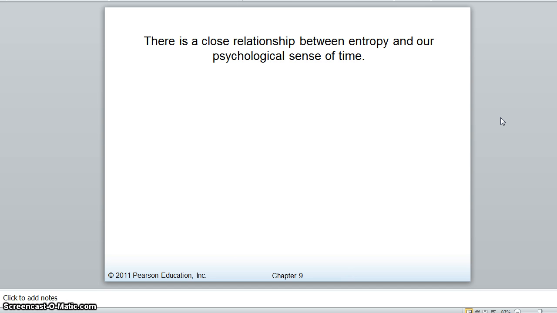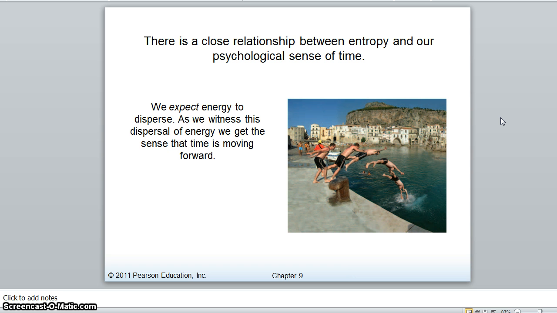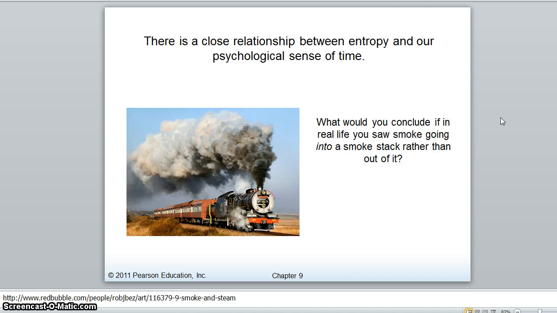So there is a close relationship between entropy and our psychological sense of time. We expect energy to disperse. As we witness this dispersal of energy, we get the sense that time is moving forward. If you see a broken coffee cup float up into the air and form itself back together and end up on a table, you're going to have an idea that time is running backwards. It's probably a film being shown backwards because that's not the way that it happens.